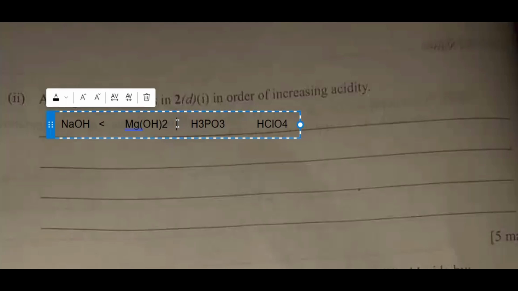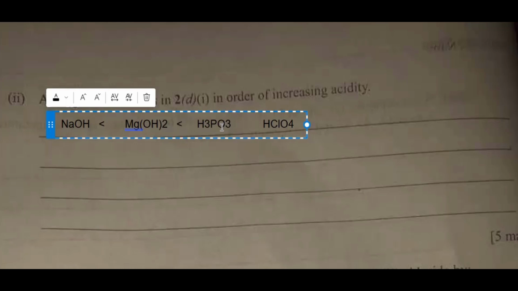Magnesium hydroxide is now weaker than what? Trioxophosphate 3 acid. This is an acid, yes. So it's definitely more acidic than these other two, right? But it is less acidic than tetraoxochlorate 7 acid. Why? Because tetraoxochlorate 7 acid is a stronger acid than H3PO3. HClO4 ionizes completely in water, whereas H3PO3 undergoes partial ionization.